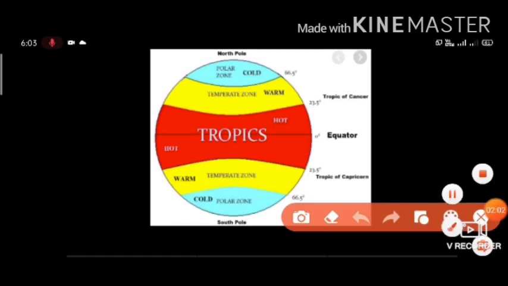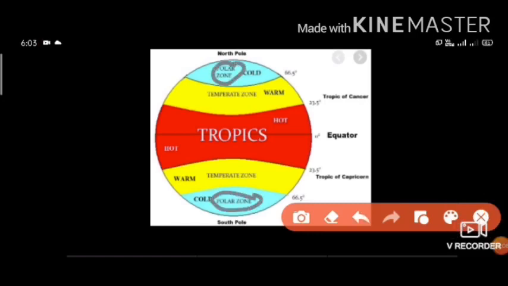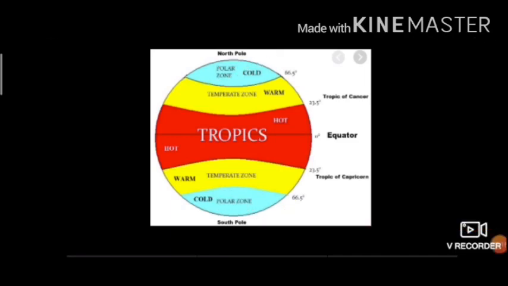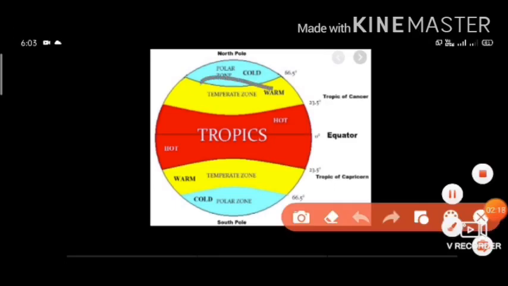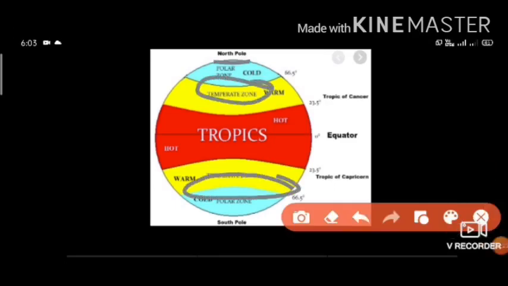Third is your polar zone. To polar zone we call it frigid zone. Why it is called a polar zone? Because it is near the poles, North Pole and South Pole. The region between Arctic Circle and North Pole, Antarctic Circle and South Pole is called frigid zone.